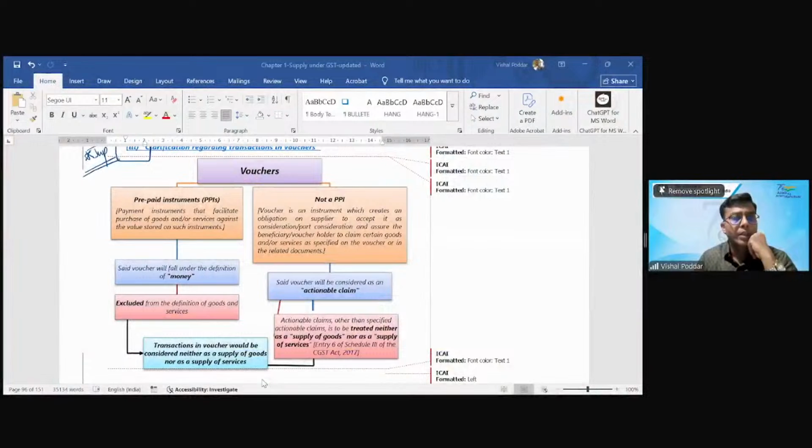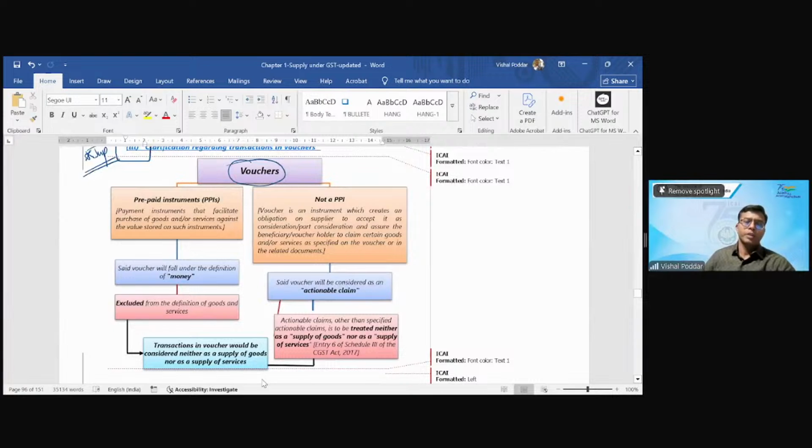Identifying a supply, where the first step is to check if you are fitting in the no supply list. Now, in this regard, this very latest or recent amendment is about vouchers. Let me first explain what the whole issue is. The whole issue is that you have something called a voucher,